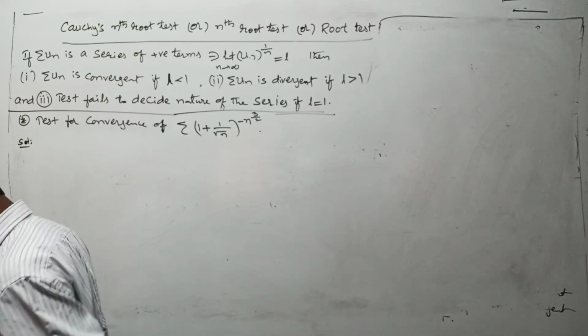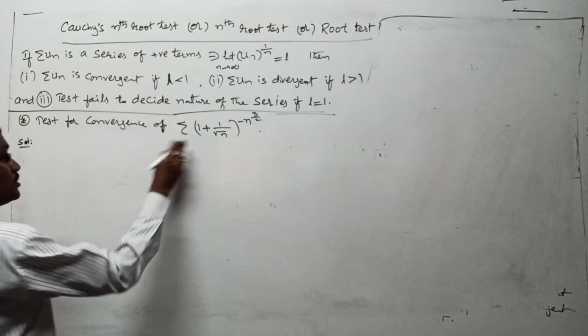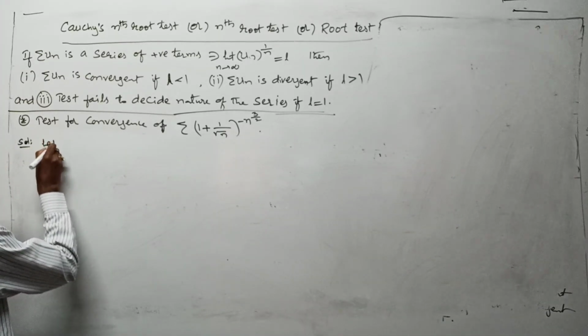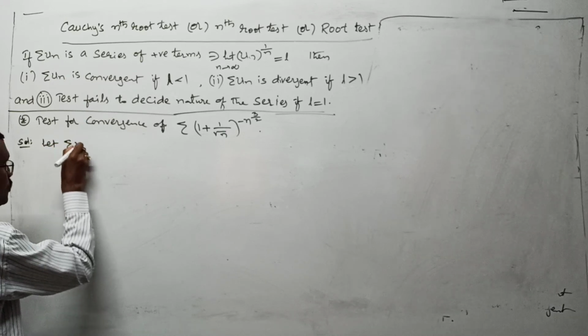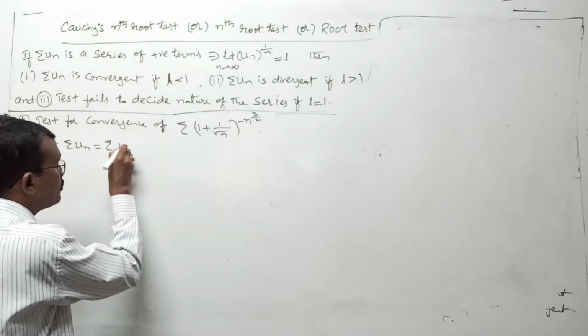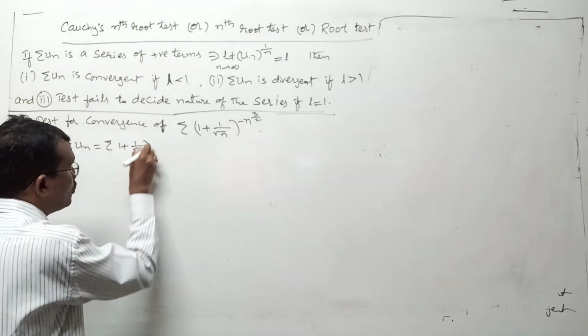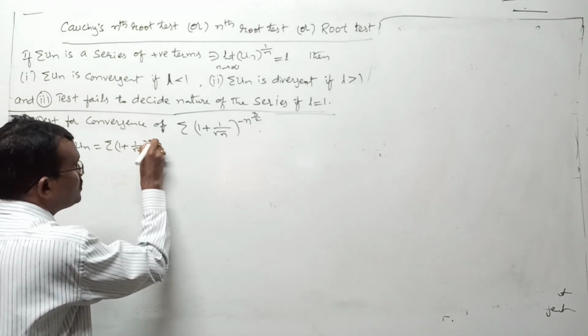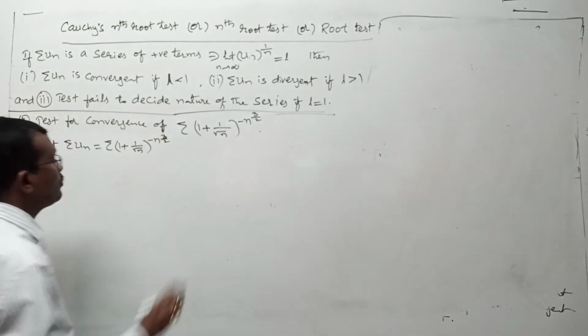Here take first given series, right? What is your given series? Given series is this, take it as un. Let sigma un is equal to sigma 1 plus 1 by root n whole to the power of minus n to the power of 3 by 2, right?